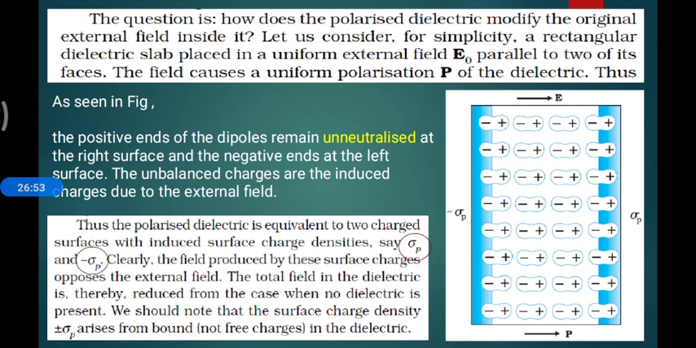Clearly the field produced by the surface charge opposes the electric field, so the total field in a dielectric is thereby reduced by this field generated inside the non-conducting material. We should note that the surface charge density, whether plus or minus sigma p, arises from bound charges. It means there are no free charges in the dielectrics. This is all required in this dielectric material.